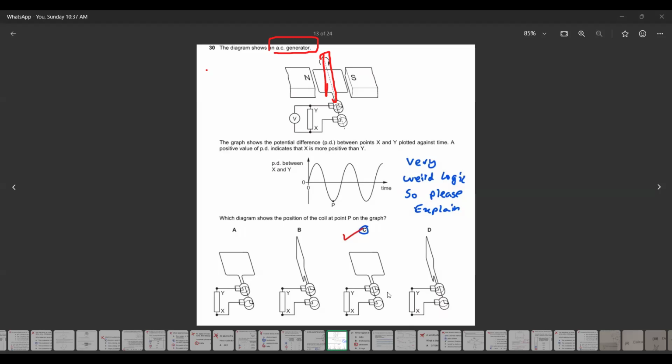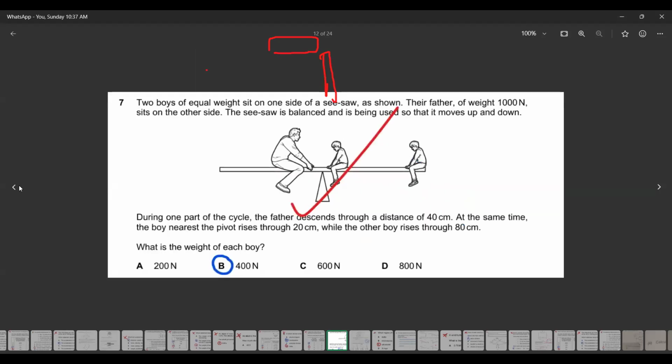The last question, okay, I'll repeat it. The last question was about the turning effect or the moment. Whenever objects are balanced, the clockwise and anti-clockwise turning effects are the same. So the turning effect caused by the father is equal to the turning effect of the boys.